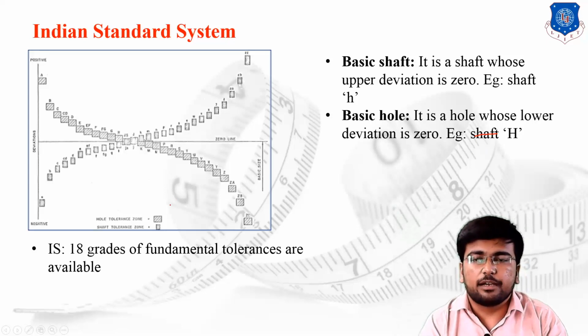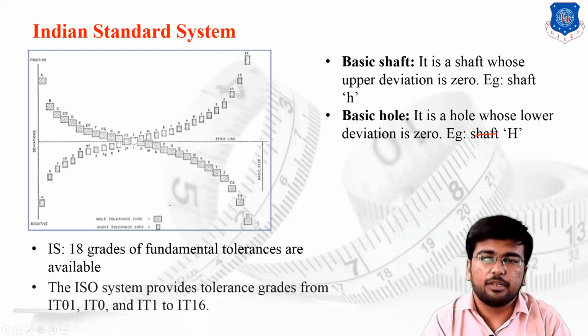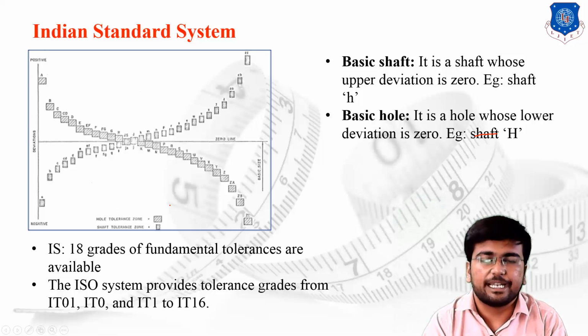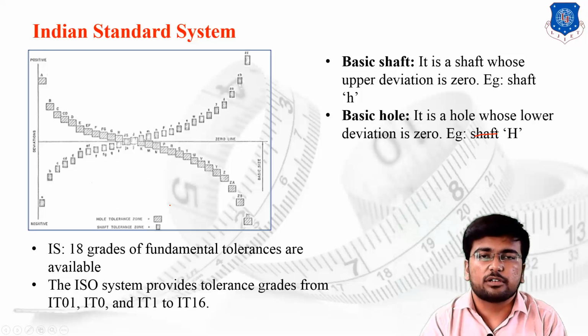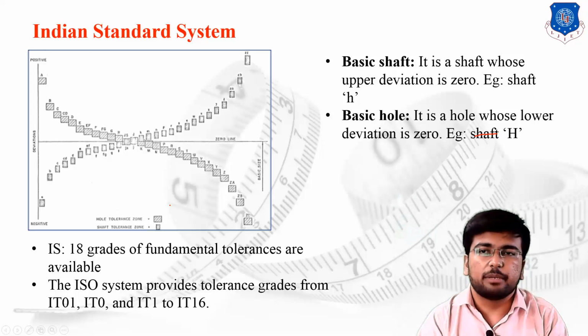As I have told you, according to the Indian standard system, 18 different fundamental tolerance grades are available. The ISO system provides the nomenclature of the tolerance grades from IT01, IT0, then IT1, 2, 3, 4 up to IT16. You have to just remember the basic figures of these grades. You are not supposed to mug up all the equations used for generating the tolerance grades, simply remember the basic standard system and how it works.